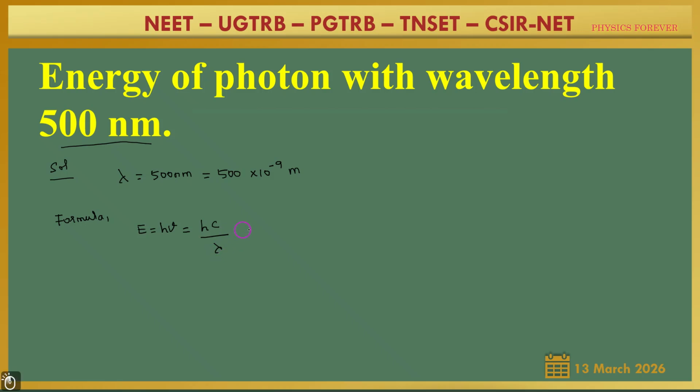The constant value of Planck's constant is 6.626 into 10 power minus 34. The velocity of light is 3 into 10 power 8, divided by the wavelength, 500 into 10 power minus 9.